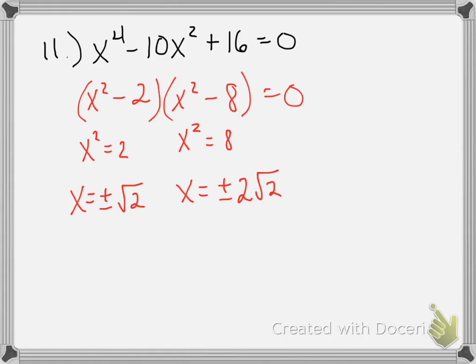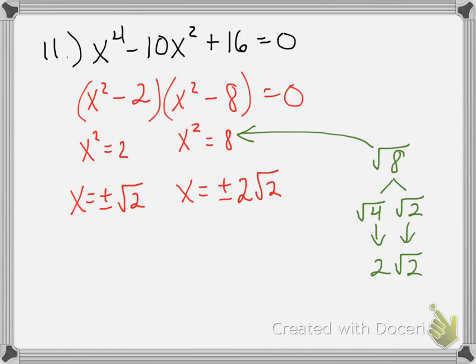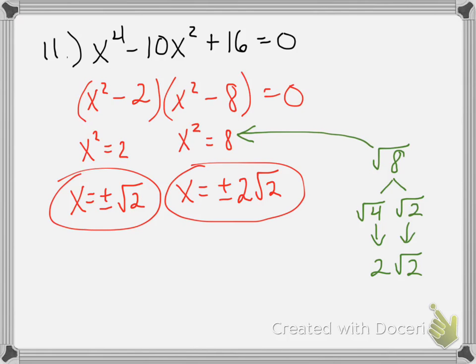And let me explain why. Square root of 8. It has a perfect square factor. I can actually factor into the square root of 4 times square root of 2. And what's the square root of 4? 2. And the square root of 2 does not simplify, so I leave it as such. So you can see here that these are my 4 answers.